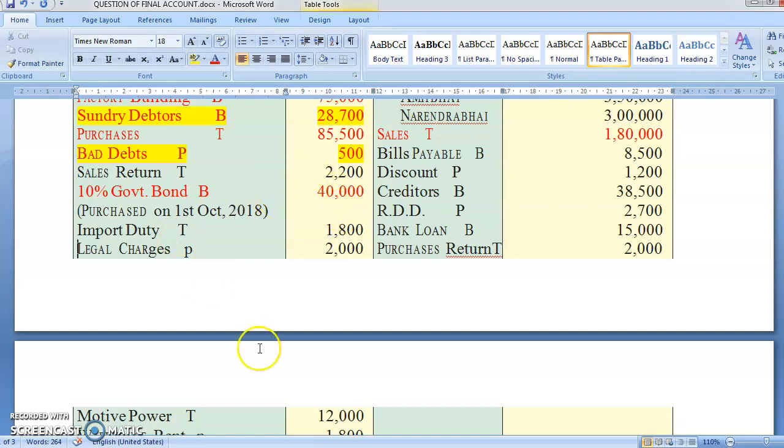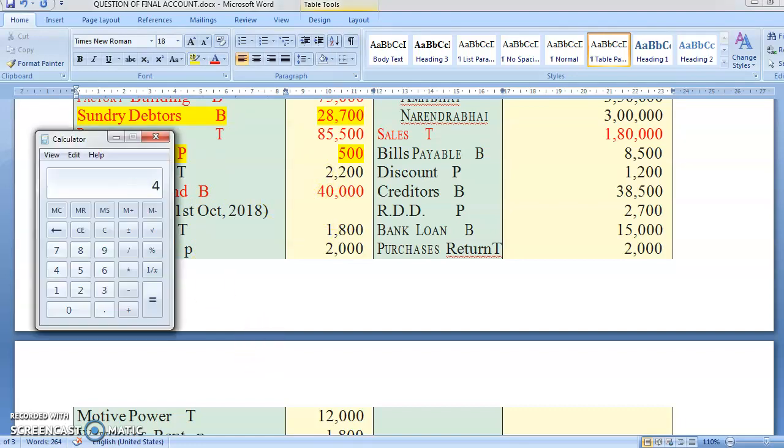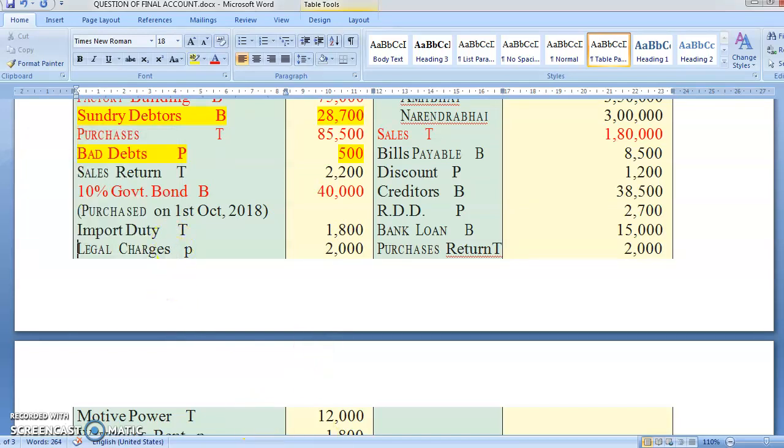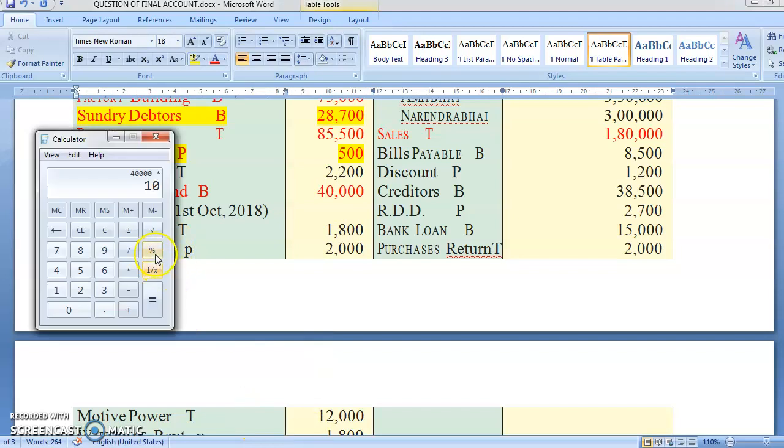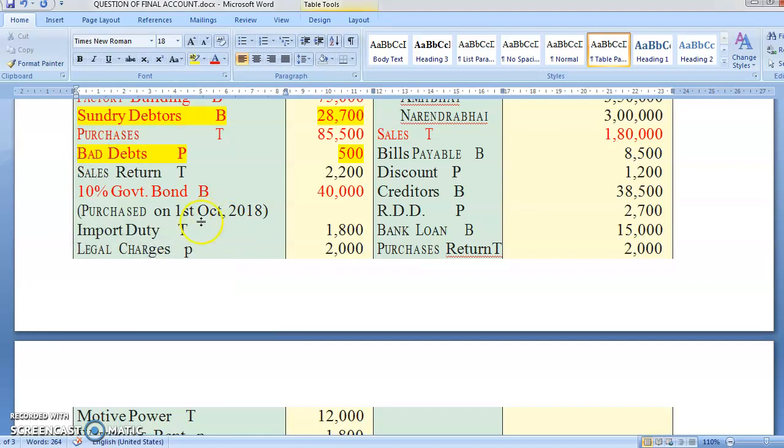So 40,000, 10% is how much? 40,000 into 10%, yes, comes to 4,000. The 4,000 is for the whole year. But we had purchased only 6 months ago. So we are eligible for the dividend of 2,000. So we say that it is income accrued but not received. This is income which is accrued but you have not received it.